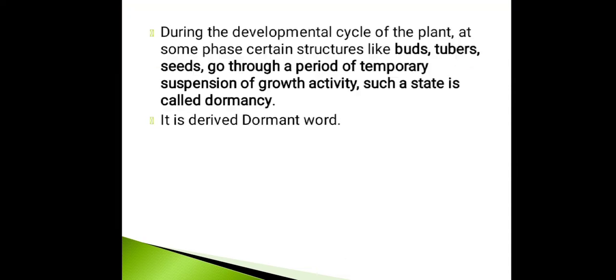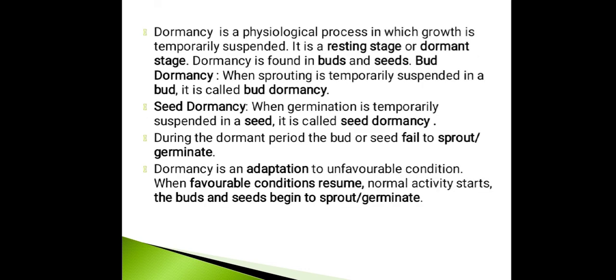So, during the developmental cycle of the plant, at some phase, certain structures like buds, tubers, seeds go through this period of temporary suspension of growth activity. Such a state is called dormancy. It is derived from the word dormant. Dormancy is a physiological process in which growth is temporarily suspended. It is also called resting stage or dormant stage.